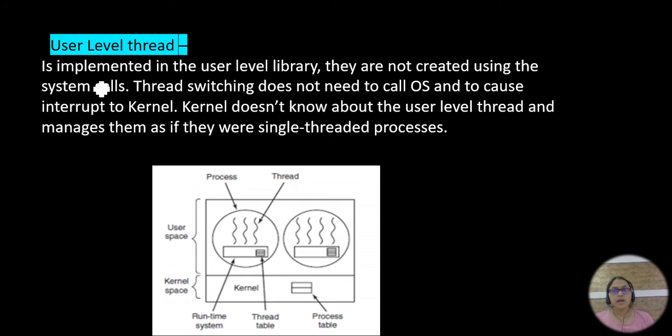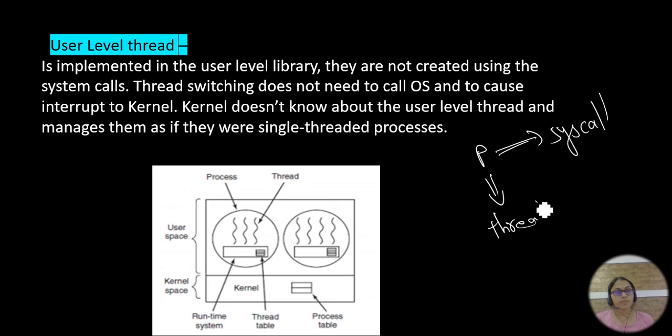So this is a user thread. It is implemented in the user level library. Remember, student, user level threads are implemented in the user level library. They are not created using system calls. They are not using system calls. Who is using the system calls? The process will use the system calls. The process is accessed by the thread.